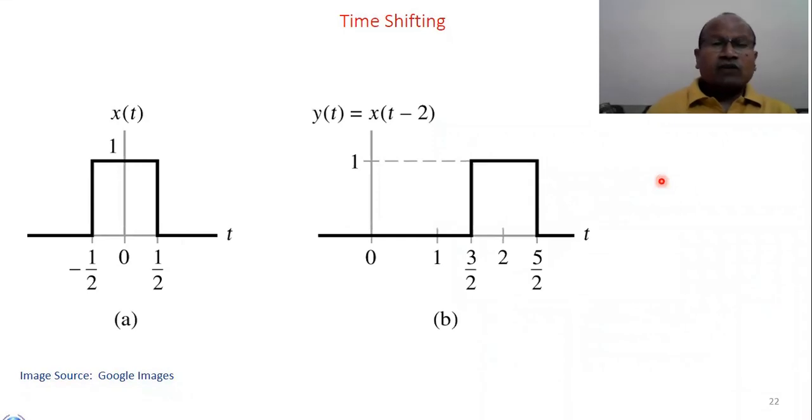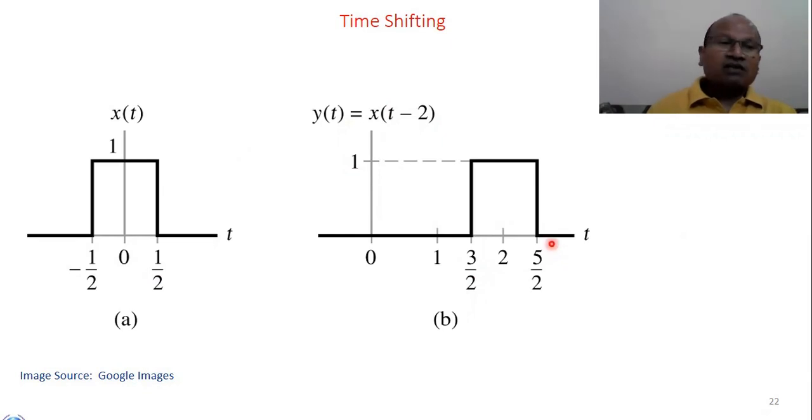Time delaying, we have discussed time shifting or time delaying. Look at here, -1/2, 1/2. When we write t-2 in place of t, suppose it is t1. So t1-2 equals -1/2, and t1-2 equals +1/2. So what will be the new values of t1? It will be 2 plus -1/2 and 2 plus 1/2, which is 3/2 to 5/2.